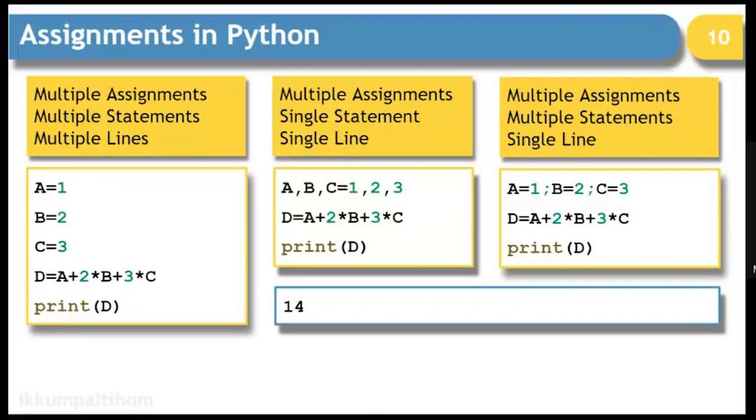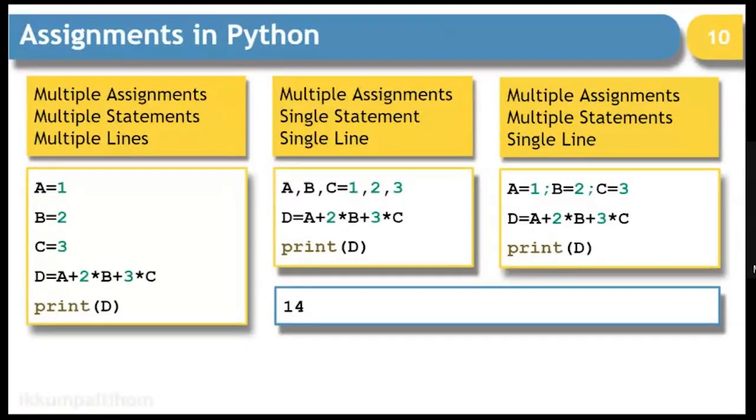Now let's come to assignments which are possible in Python. All these three examples are already known to you, so I will not go in depth. A is equal to 1, B is equal to 2, C is equal to 3, is the same as writing A comma B comma C is equal to 1 comma 2 comma 3, which is the same as A is equal to 1 semicolon B is equal to 2 semicolon C is equal to 3. There is no difference in these three programs. They will be executed in exactly the same manner.